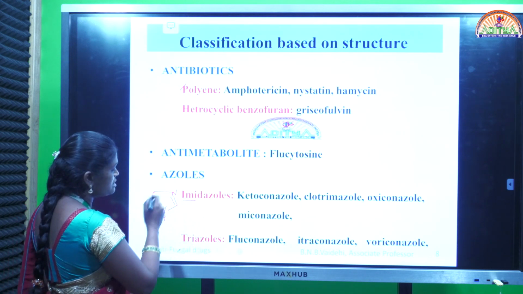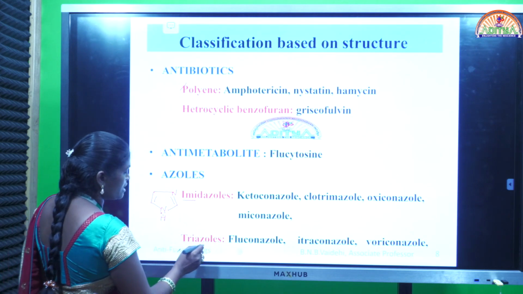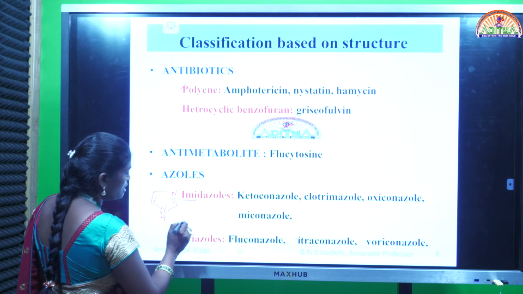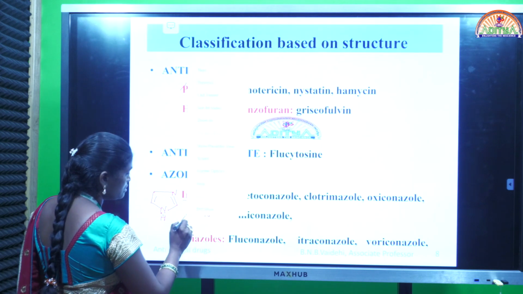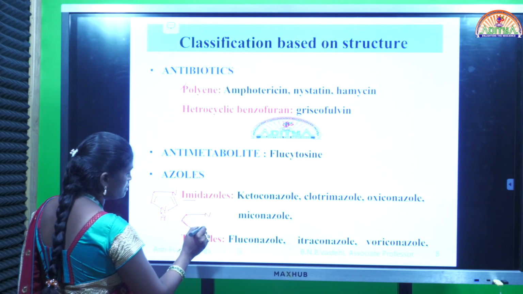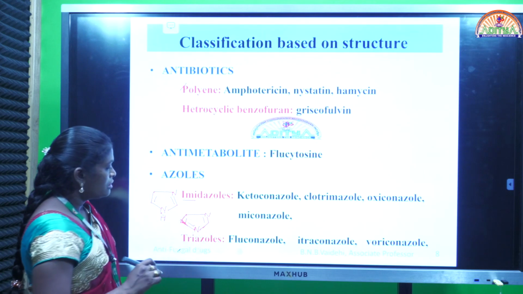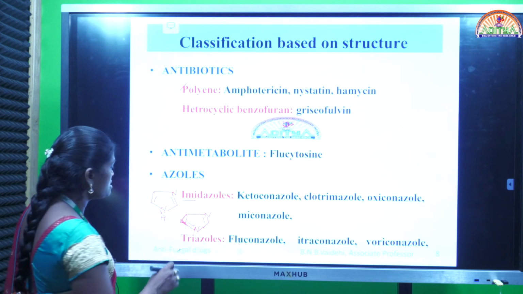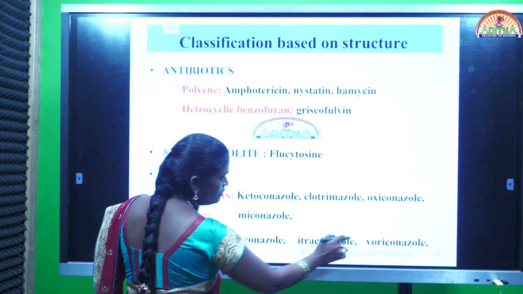The drugs which contain this imidazole ring are called imidazoles. Another one is triazoles. Triazoles means a 5-membered ring with 3 nitrogens. That's why this is called triazoles. Examples for triazoles: fluconazole, itraconazole and voriconazole.